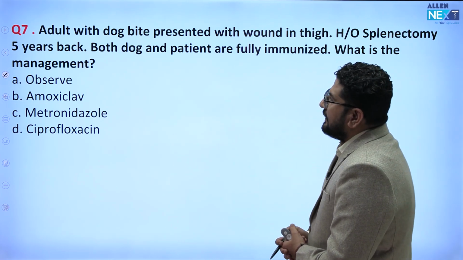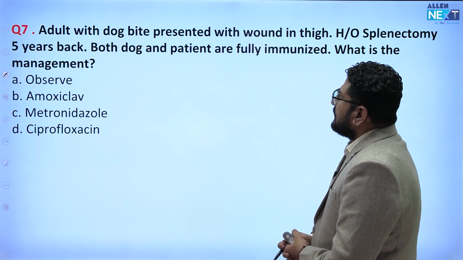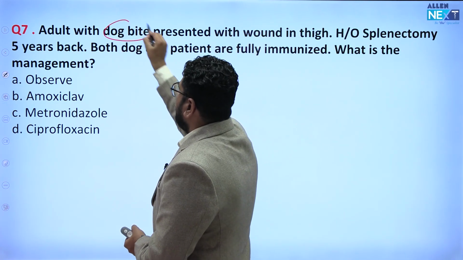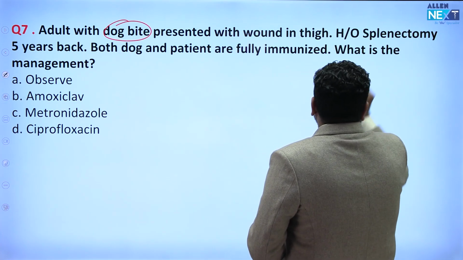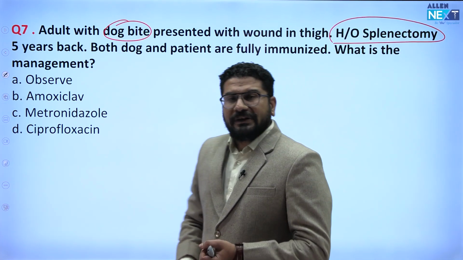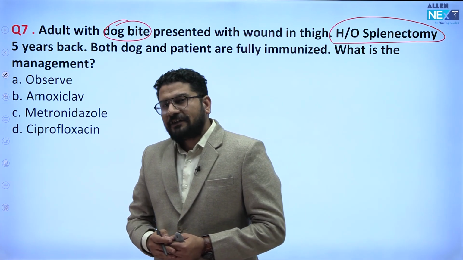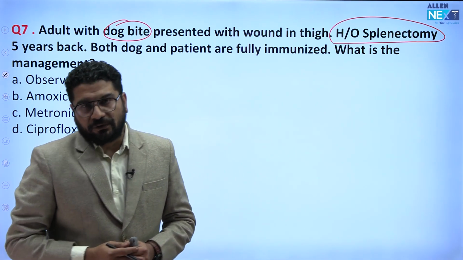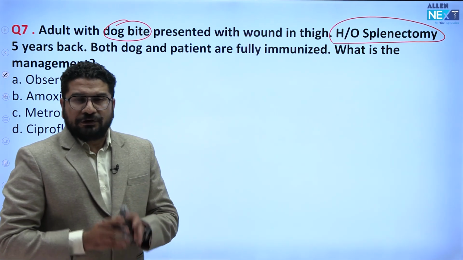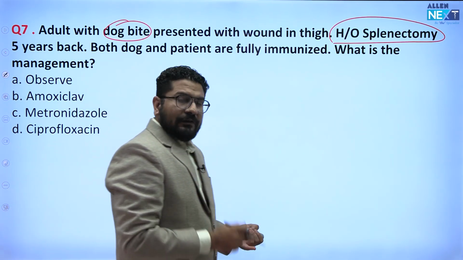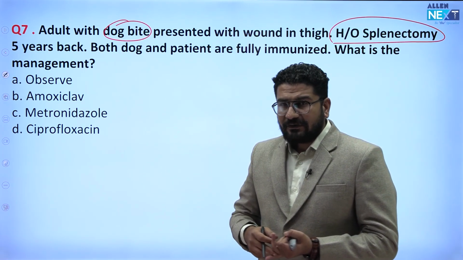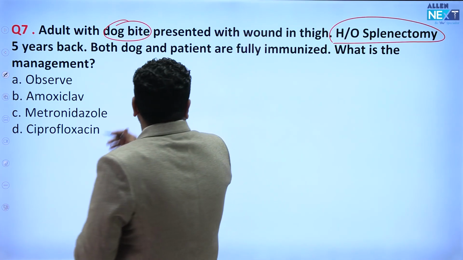Now see, an adult with a dog bite presents with a wound in the thigh. So the first hint in the MCQ is dog bite. History of splenectomy, so this is another hint. A patient who has had a splenectomy is at risk of developing infection with capsulated microbes. So any person who had spleen removal for any reason can develop infection with streptococcus, Neisseria, Haemophilus.